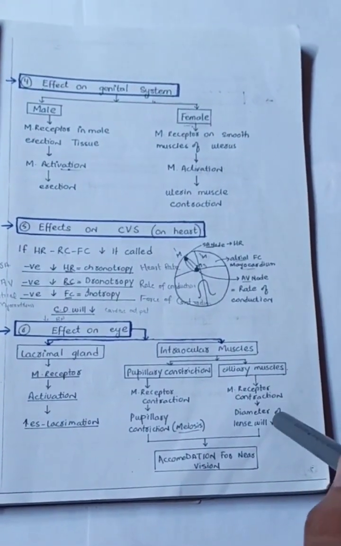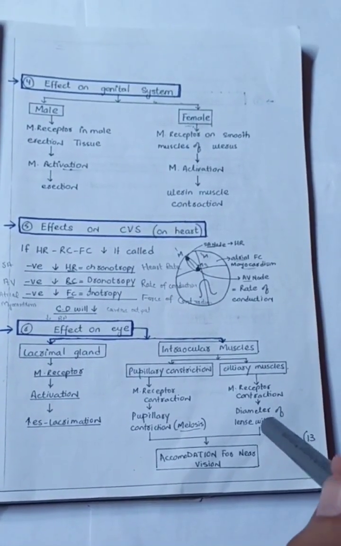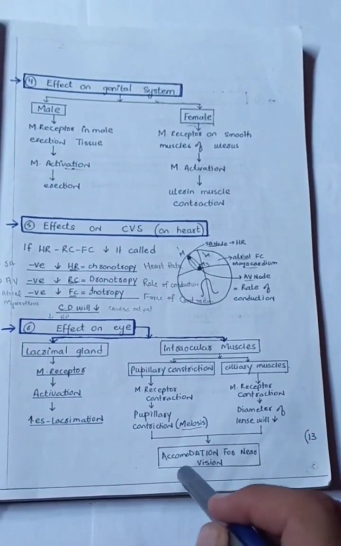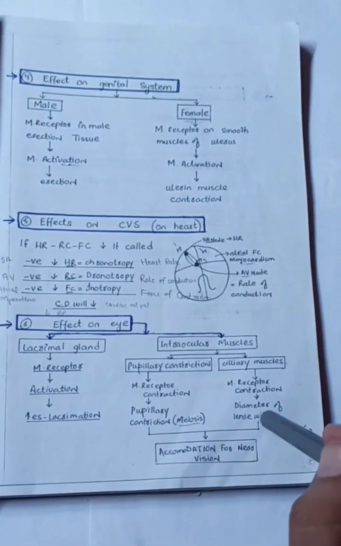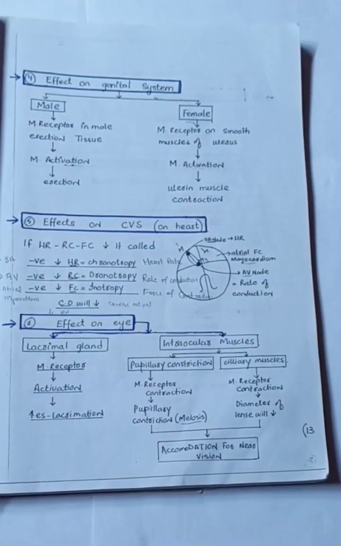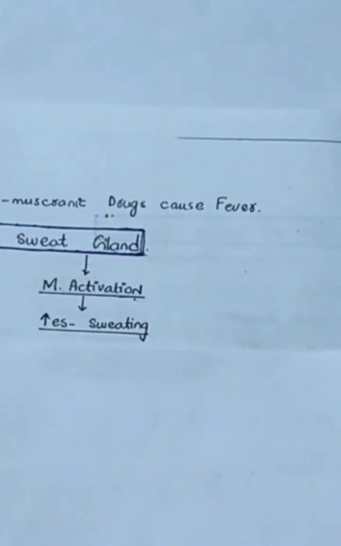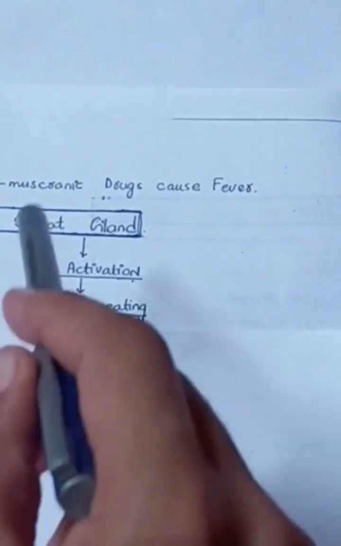Muscarinic receptor contraction in the ciliary muscle can lead to a decrease in the diameter of the lens, which can lead to accommodation for near vision. So, pupillary muscle contraction and decreased diameter of the lens both can lead to accommodation for near vision. In the sweat gland, muscarinic receptor activation also occurs, which can lead to increased sweating.